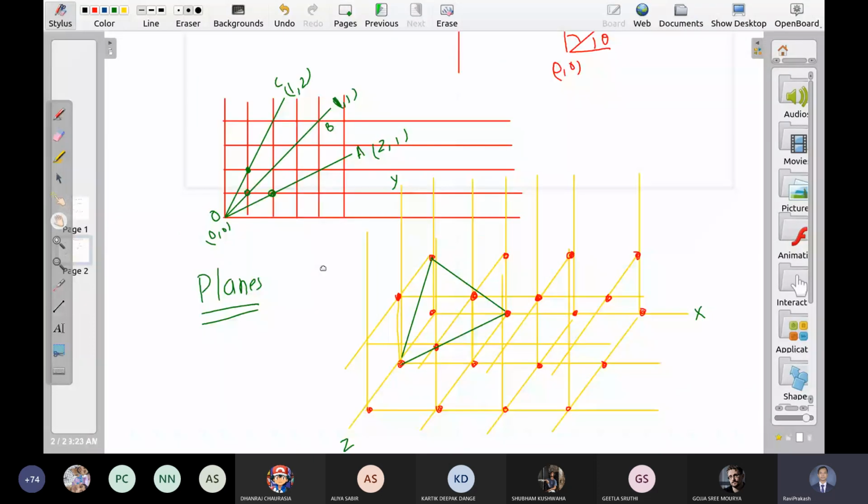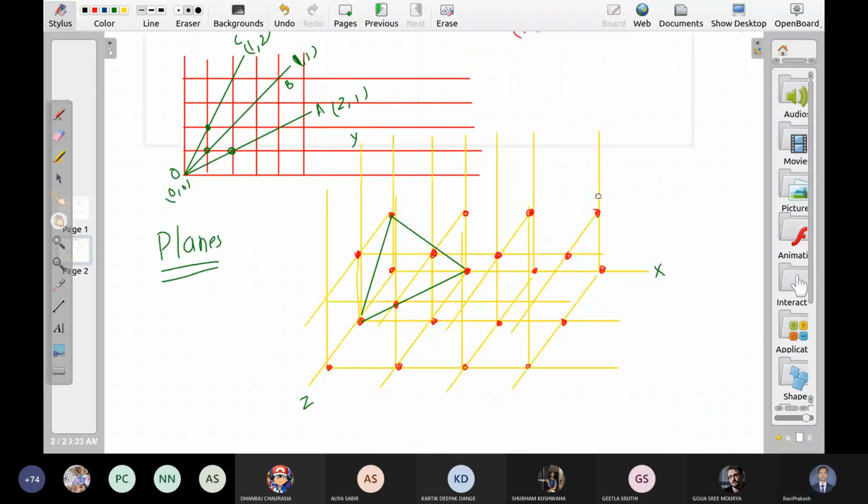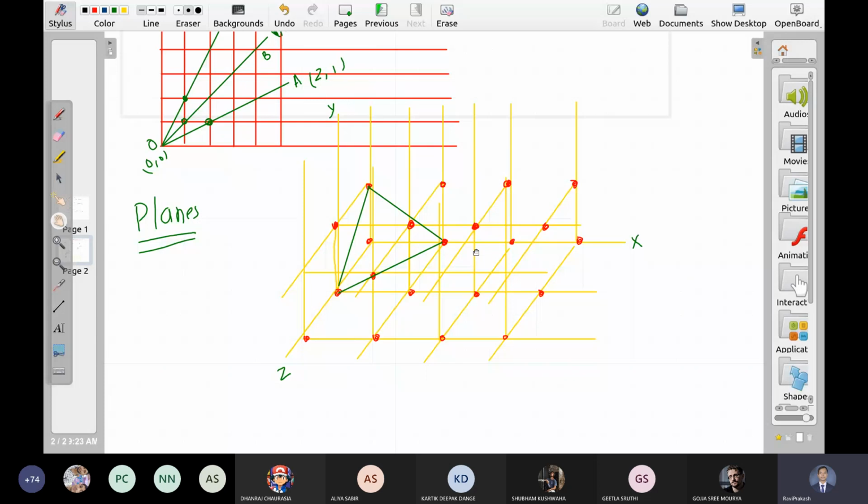Just as lines are represented using these numbers, can we represent many planes inside a lattice? Can I use these intercepts to represent planes? Let us say this intercept is 2, this intercept is 3, and this is 1. So can I say 2, 3, 1 is equivalent to this plane?